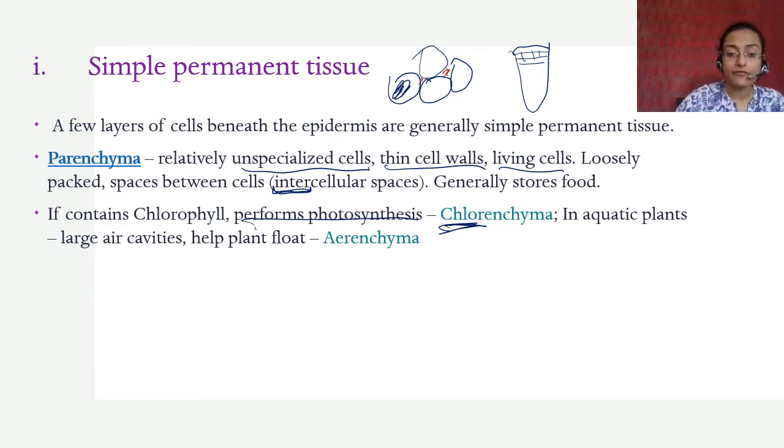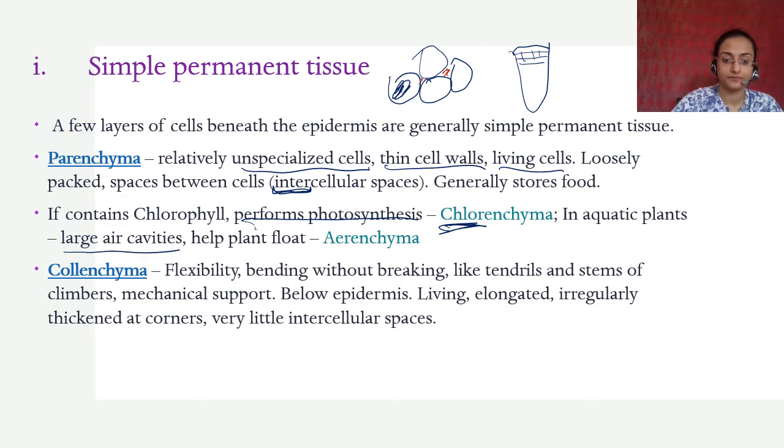And what helps it float? A parenchymatous tissue which has large air cavities. So it stores air in those cavities. That is called aerenchyma. That air makes the plant very light and helps it float.